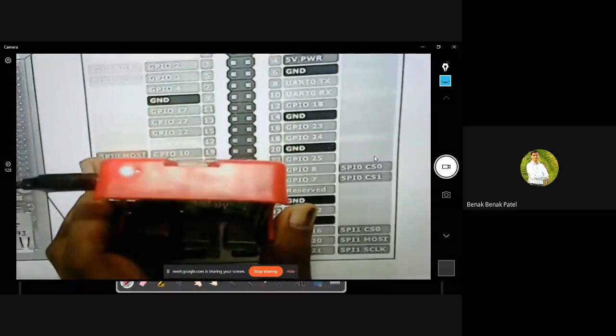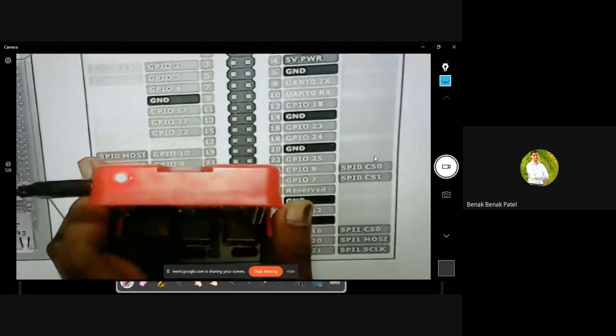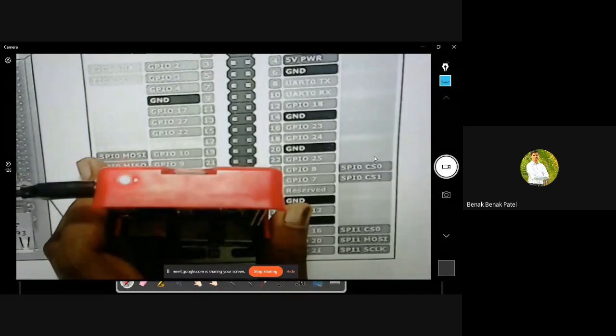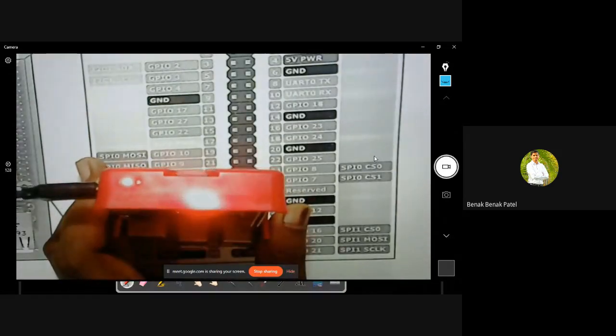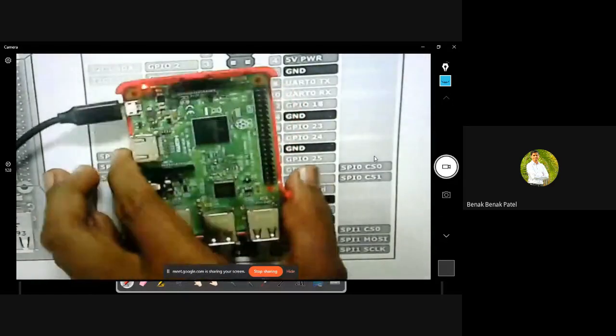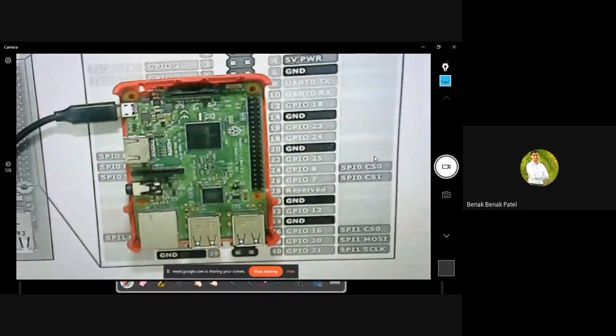I hope you can see some red light via its casing. We have 2 LEDs back there, one red in color, and the one next to it green in color. This red LED confirms that this Raspberry Pi has been powered up. Okay, well, let me show you the desktop view.